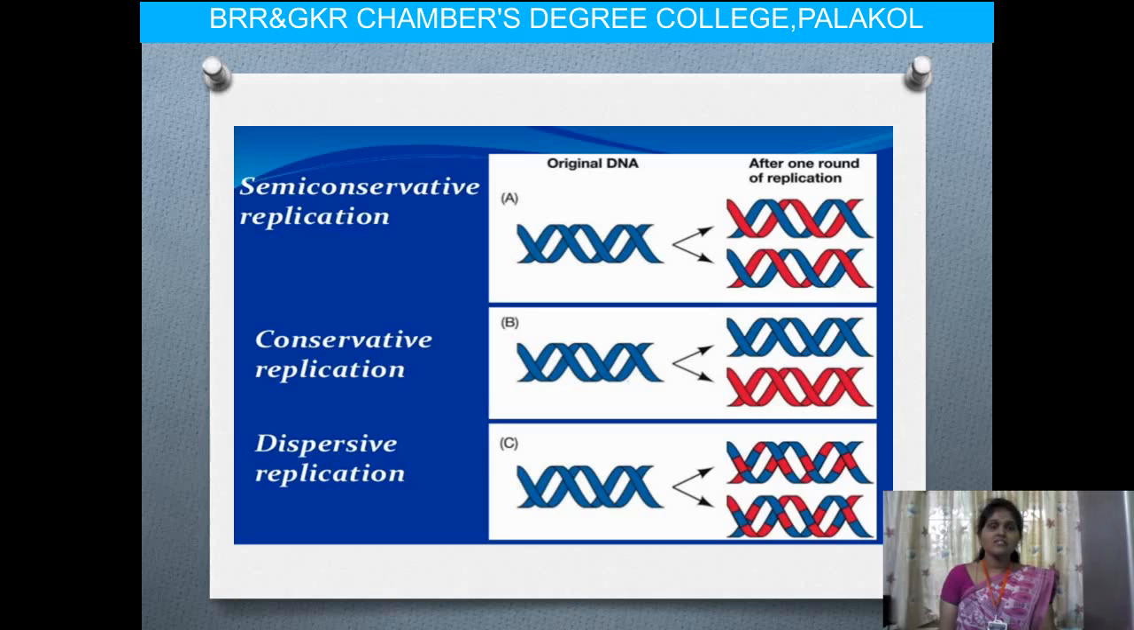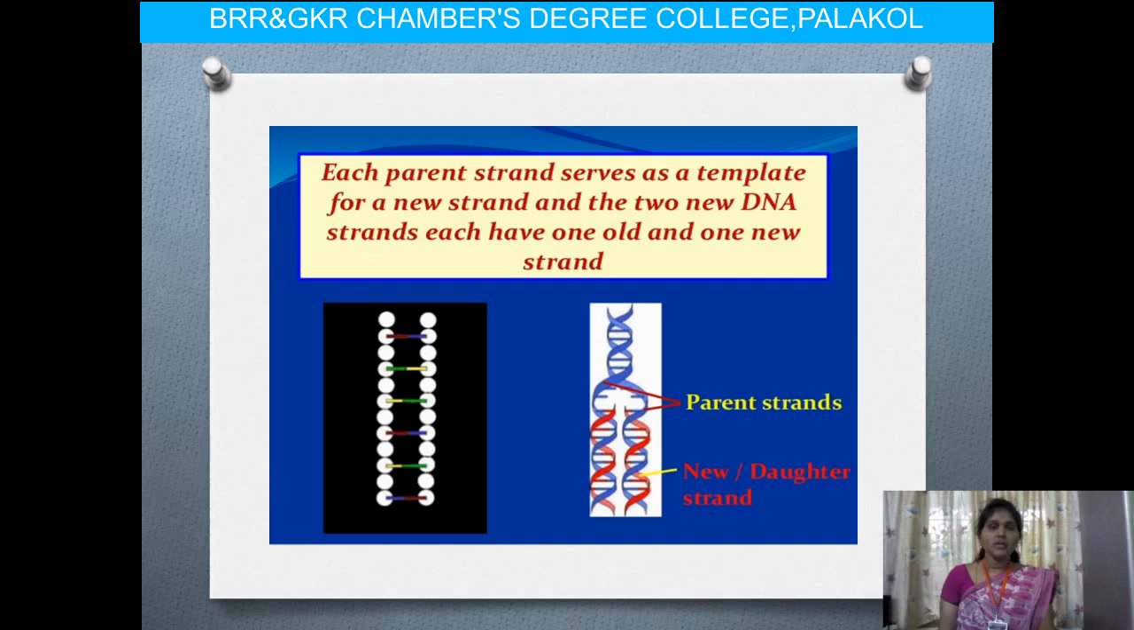Okay, that is called the dispersive mode of replication. Dispersive here means dispersion of the strand and adding some of the new DNA strand. So that is called the dispersive mode of replication. Next, each parent strand serves as the template for the daughter DNA and also produces new DNA. So here the DNA strands have both parental strands and new strands. Parental means the old strand, and the new strand is generated as the daughter strand.